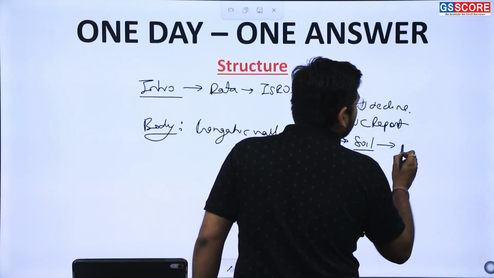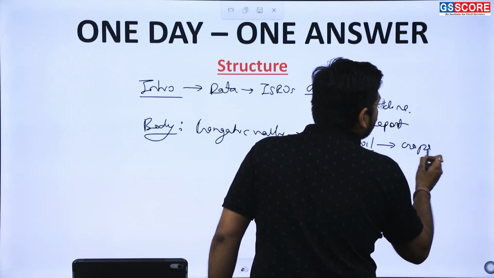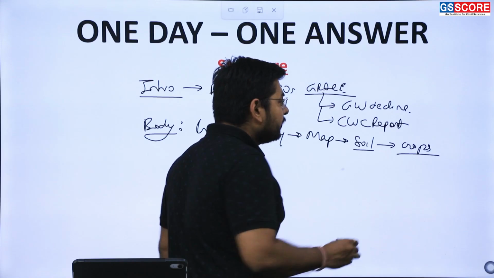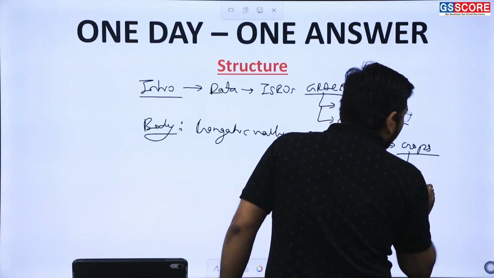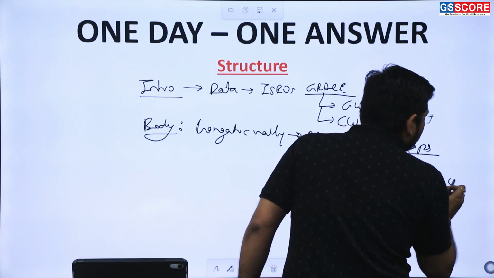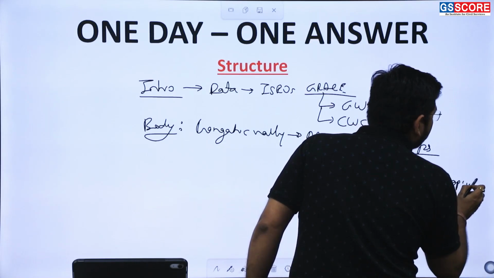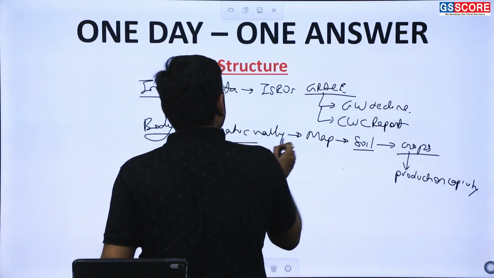On this soil, what crops are being grown can be provided here, and what is the production capacity of this region, that is the Gangetic Valley.